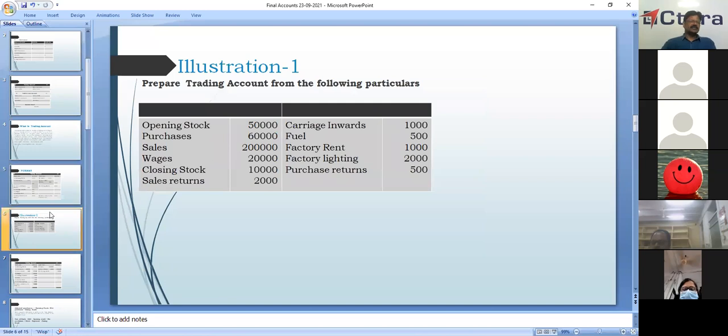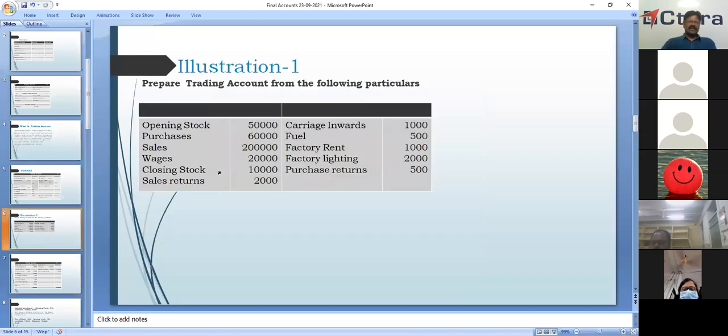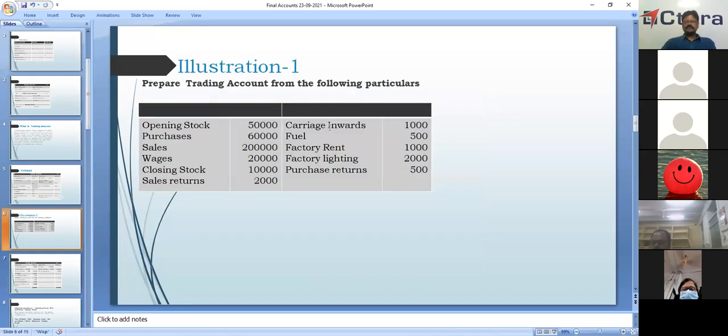Next, we have wages here. How much? 20,000. So what we are doing here, taking on the debit side, to wages, 20,000. Okay. Then carriage inwards, 1,000 rupees. It's a direct expense. Okay. We are showing to carriage inwards, 1,000 rupees.